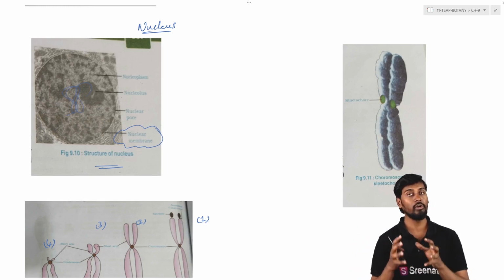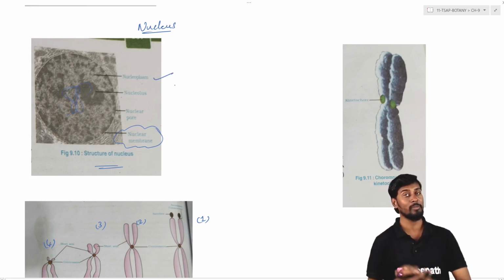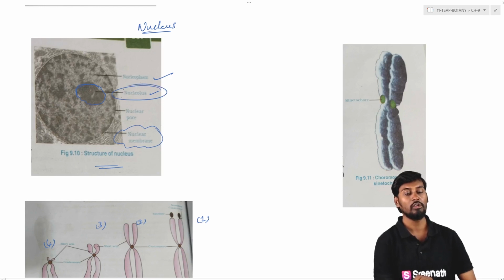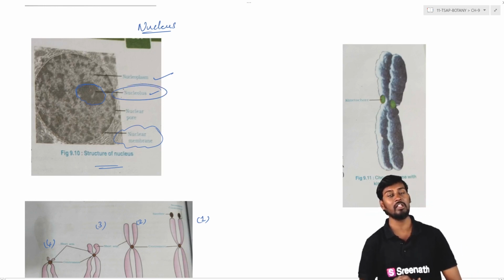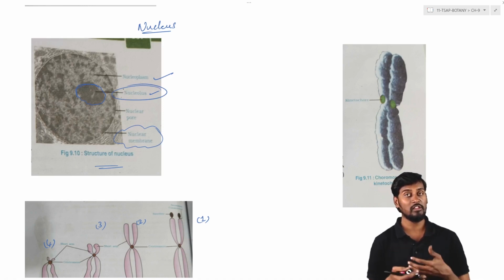So the fluid filled compartment present within the nucleus is called nucleoplasm, which is separated from the cytoplasm of the cell because of the presence of the nuclear membrane. Also, in this particular nucleus we have a dense patch of molecules, called the nucleolus. The function of this nucleolus is that it is the major center or hub where synthesis takes place.